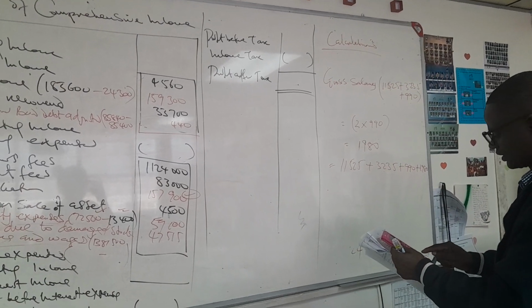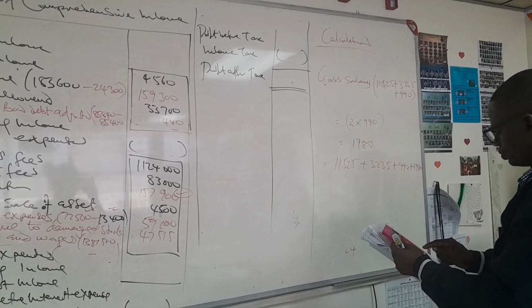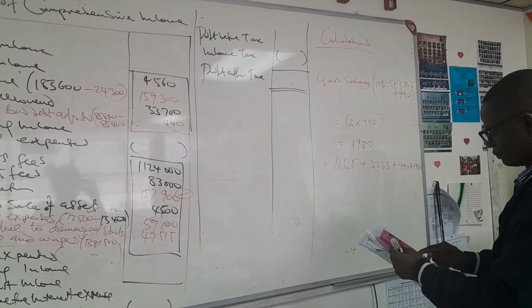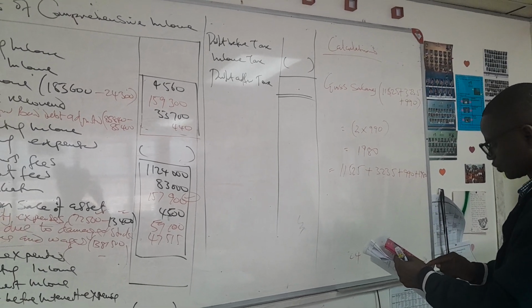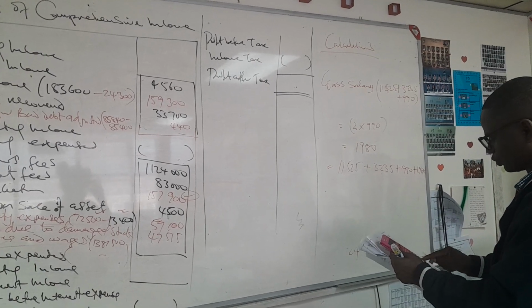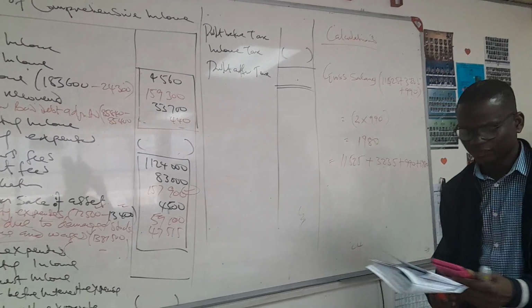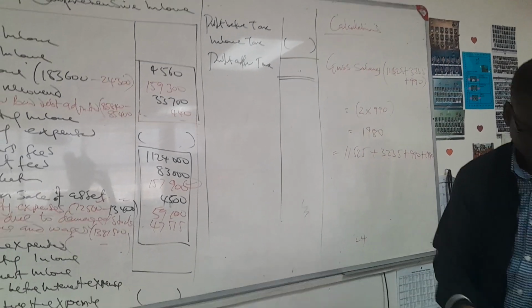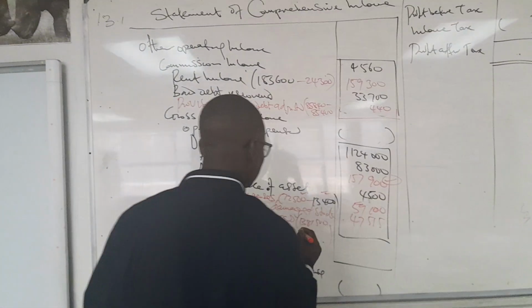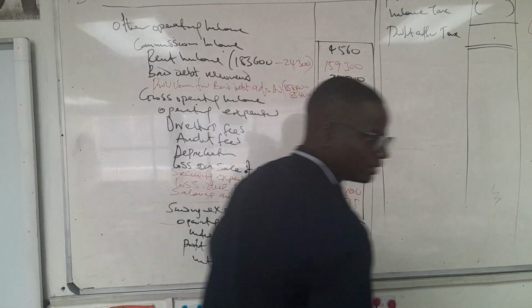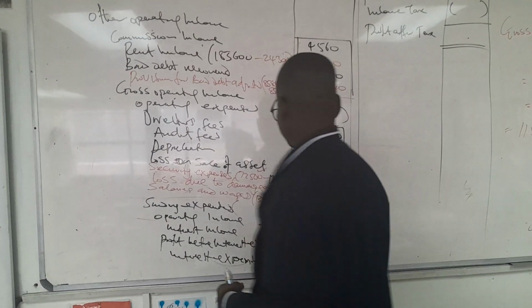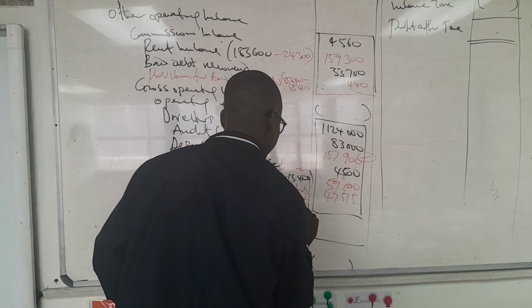11,525 plus 3,235 plus 990 plus the contribution, which is 1,980. It should give us 17,730. You now say 17,730. I'm so sorry for squeezing it here.